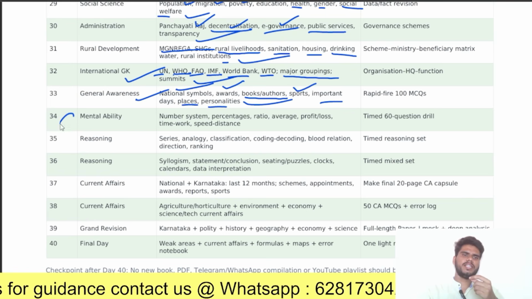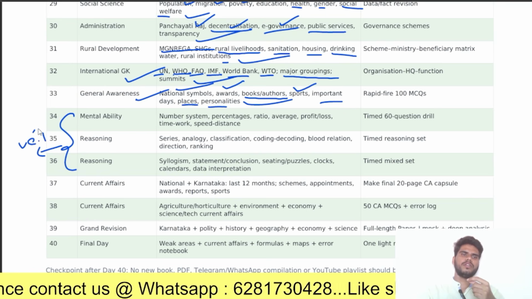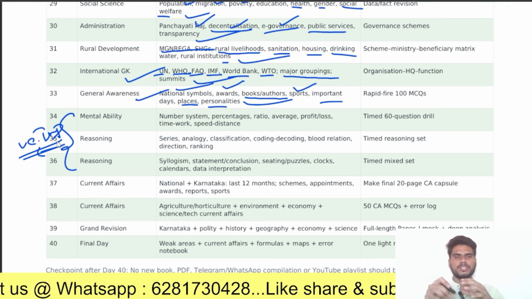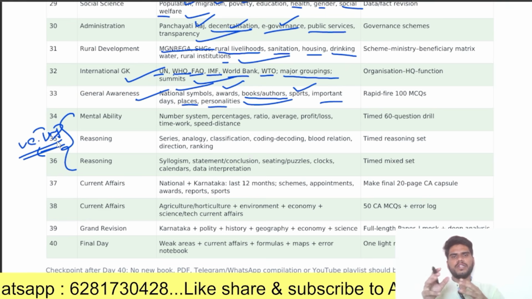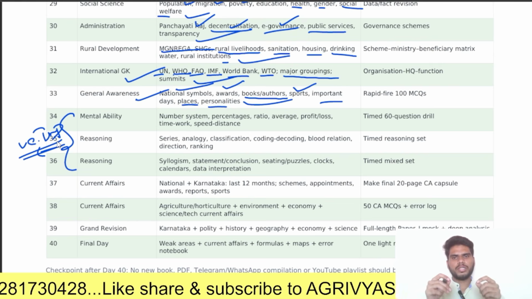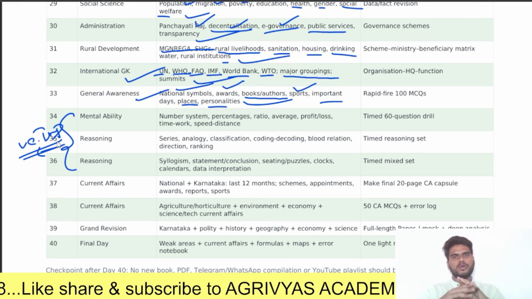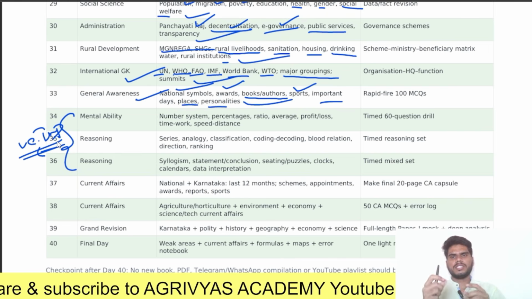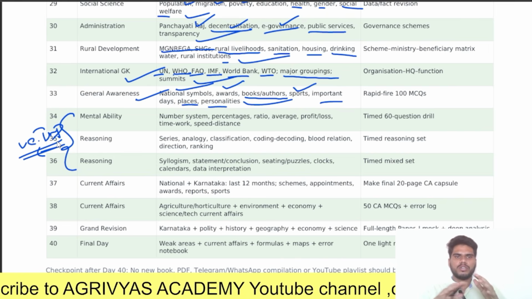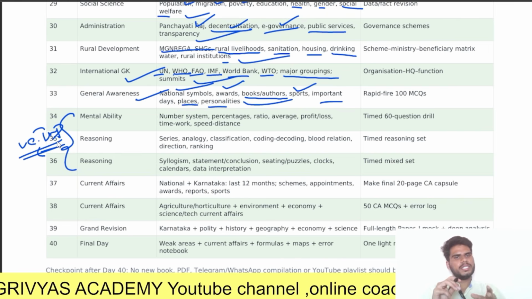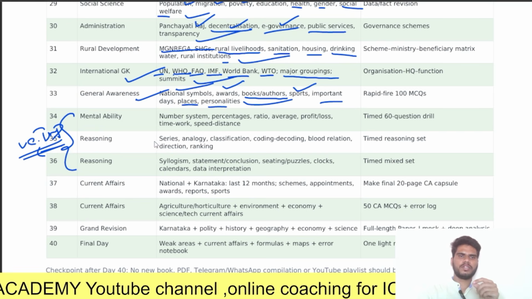Coming to mental ability and reasoning, this is very, very important. Majority of the aspirants will lose their marks here. If you know the perfect answer, please go through it. If you don't know, you can leave that mental ability or reasoning question. Don't leave every question. If you know, you go through it. If you don't know, please leave that question, because we have negative marking for this exam.